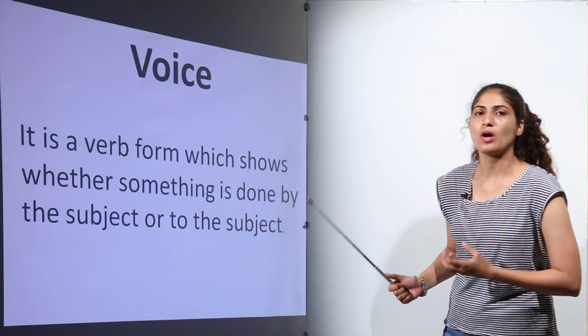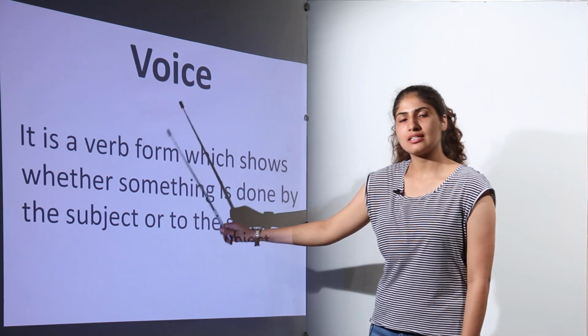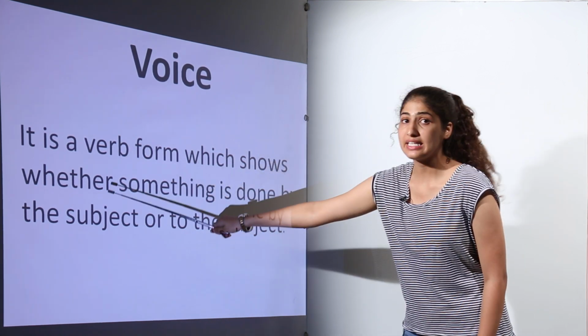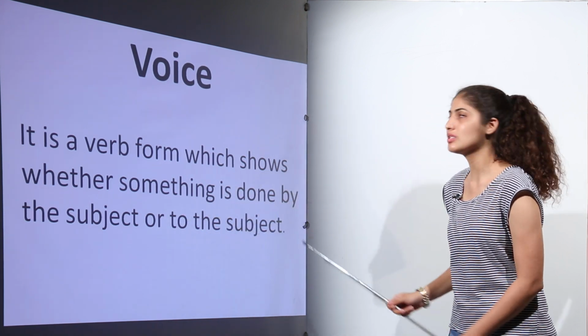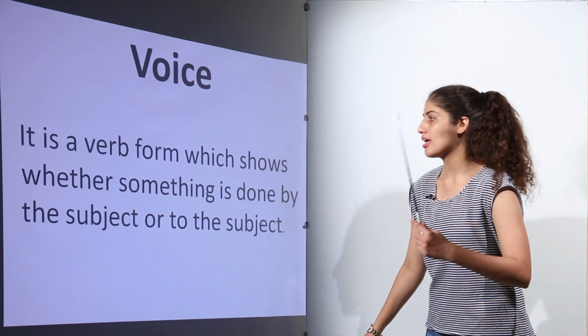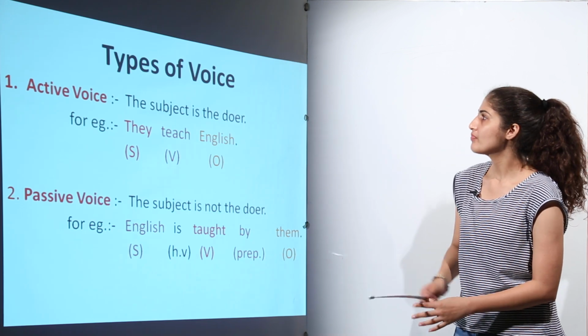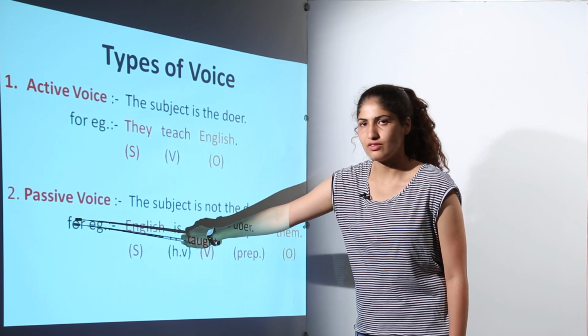It is one of the topics of the grammar portion of class 9, voice. Let us understand the meaning of voice. It is a verb form which shows whether something is done by the subject or to the subject. That means whether something is acted upon the subject or it is acted by the subject. There are two types of voices, active voice and passive voice.